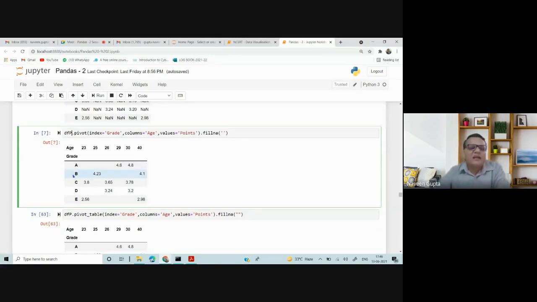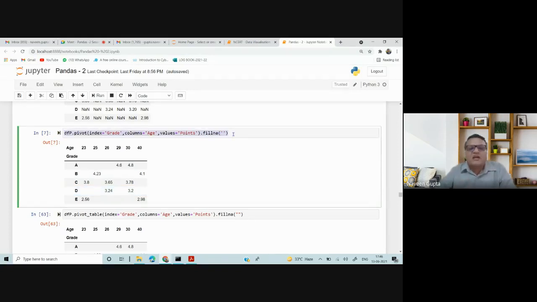So at grade B, we have a person with age 25. All the students who are age 25 and getting B have a mean of 4.3, 4.23. This is the way you can read the data.